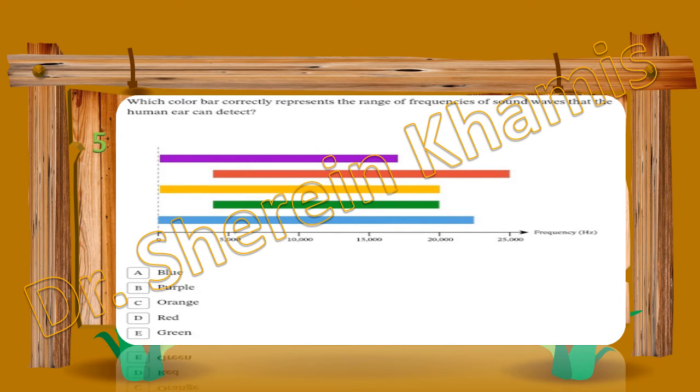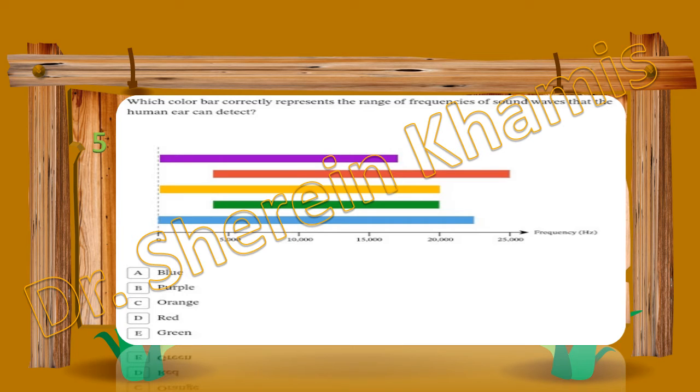Question 5. We have here different colors representing the range of frequencies of sound waves that the human ear can detect. We said that the human ear can distinguish sound between what, between 1000 and, and 20,000. Okay, or 10,000 or 20,000.